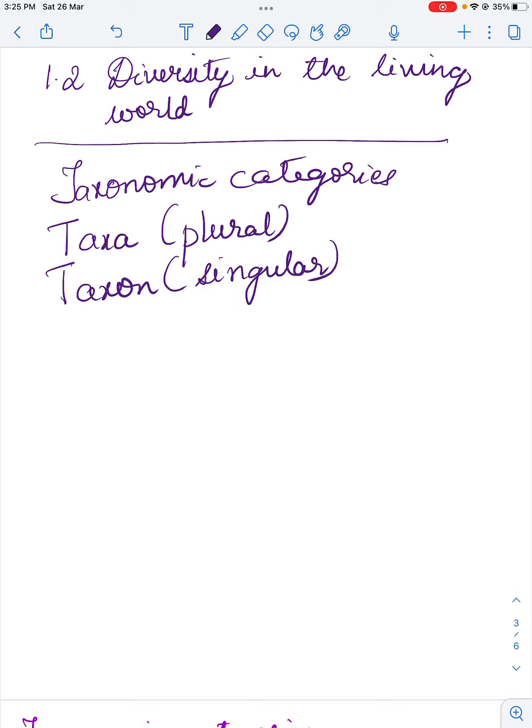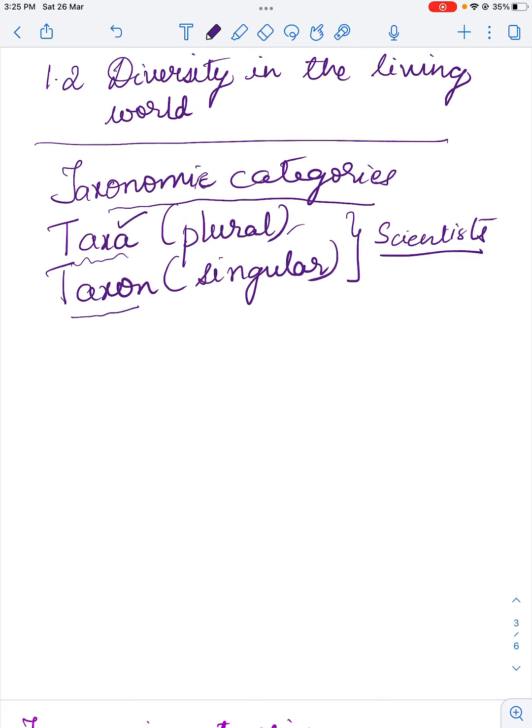Right? So you must know that the taxonomic categories which we discussed at the end of the previous video can also be called taxa if there is more than one, and simply taxon if it is singular. Scientists make use of terminology such as taxa and taxon. They mean the same as taxonomic categories.